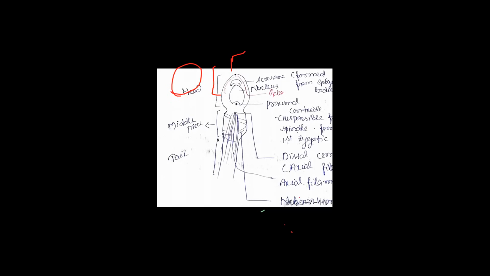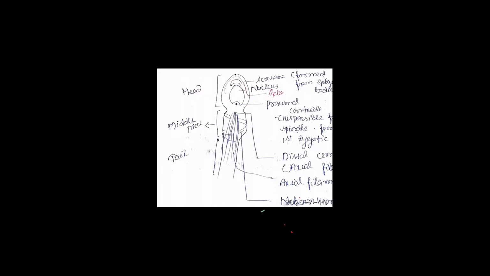Then see, at the posterior end, at the depression, having two centriole. See the circle mark, these are the two centriole. Are you able to see? One is proximal centriole and another is distal centriole. At the posterior part of the nucleus, there is having two centriole, one proximal centriole and another distal centriole.